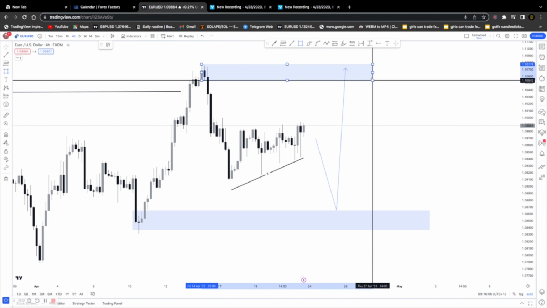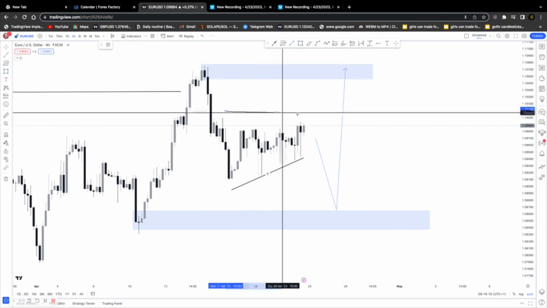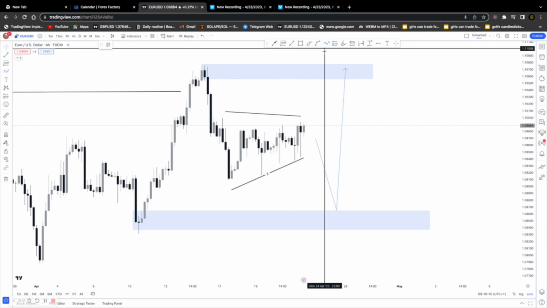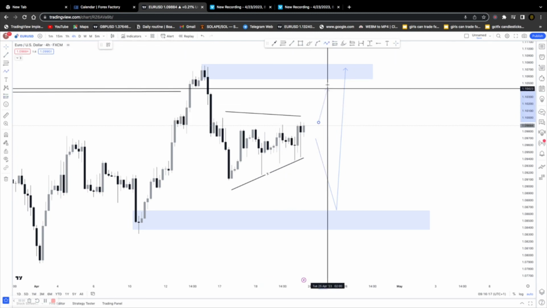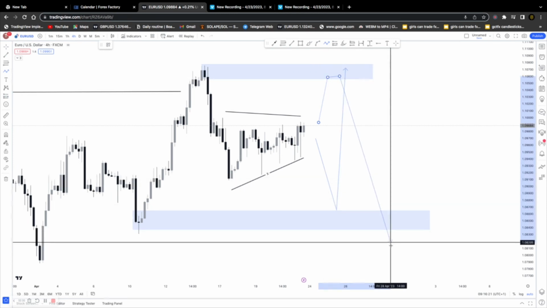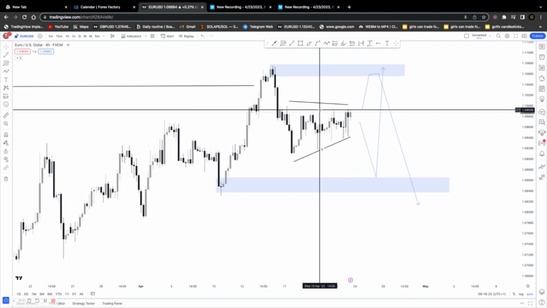Now, for the bearish scenario, we have our supply zone at that level there, and we have the liquidity at the top. The bearish scenario is for the market to give a pullback to the supply zone, giving a reaction and continue moving to the downside. That's what we expect on the bearish scenario. That's our view on Euro USD.